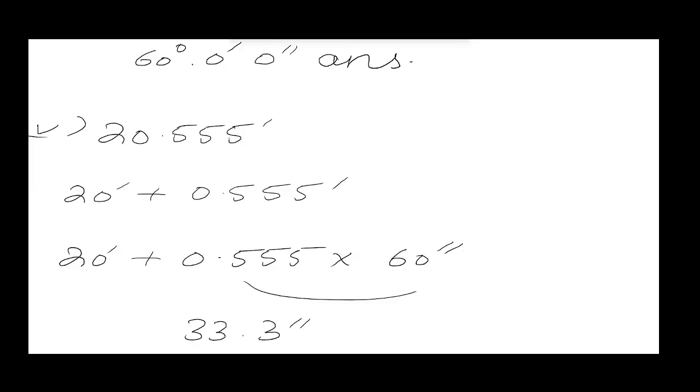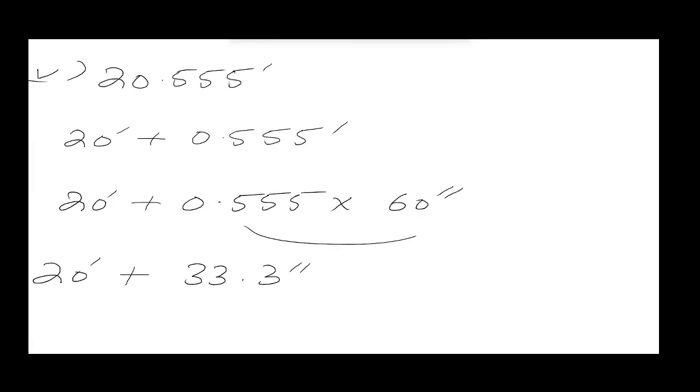Now our answer is decimal, but here we have seconds. After this, there is no other unit that we can convert this to. So we will just write 20 minute added with 33.3 seconds. And if we just write this in the DMS format, our degree will be 0, our minute will be 20, but our second will just be 33. There is no need of writing 0.3 in the end.